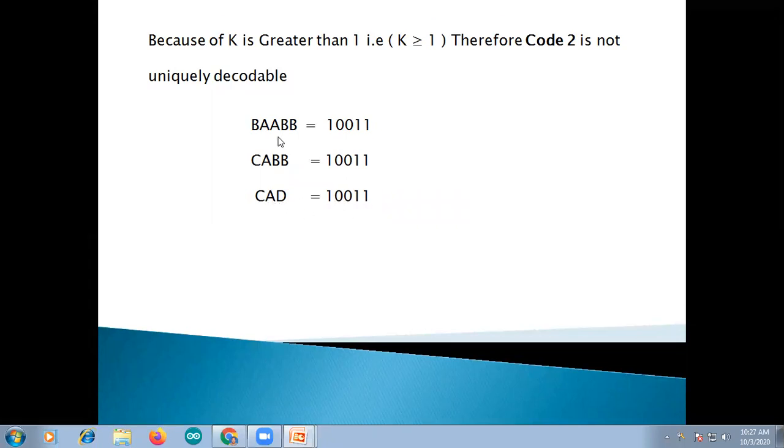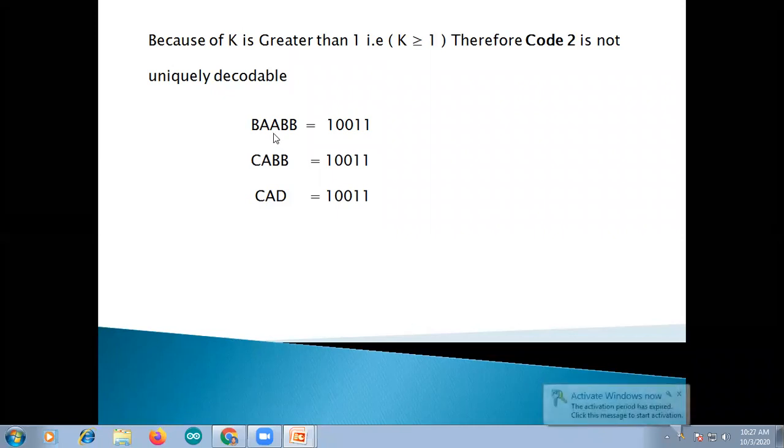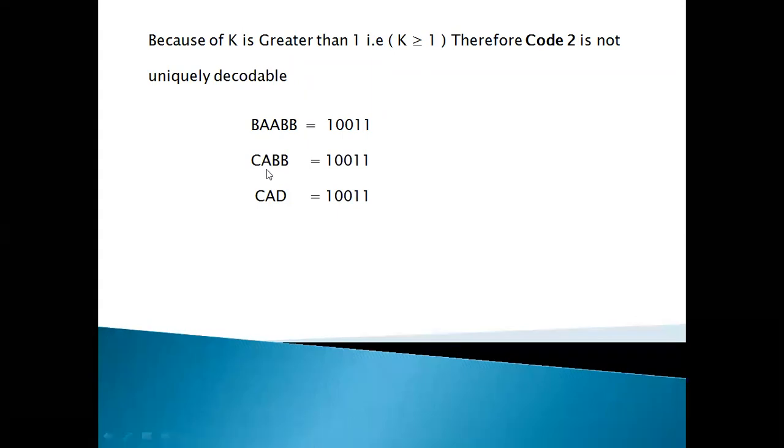We can observe in this example, if the message is B, A, B, B, the code is 1, 0, 0, 1, 1. If the message is CABB, what is the code? The code is the same, 1, 0, 0, 1, 1.